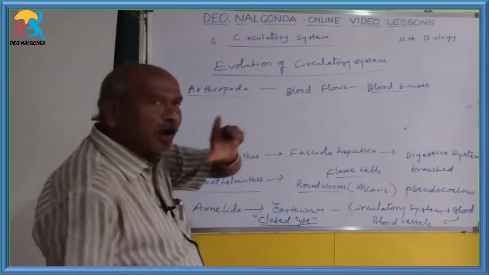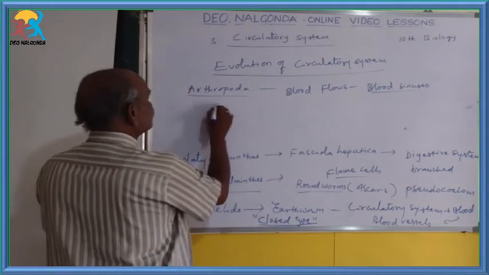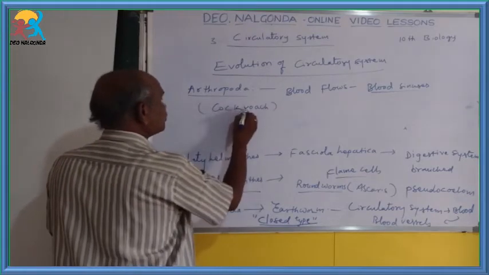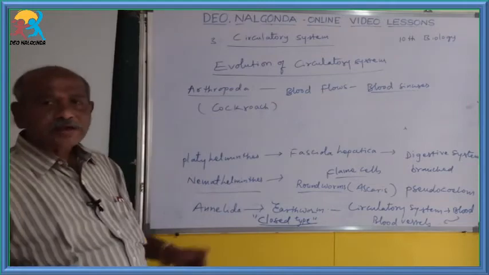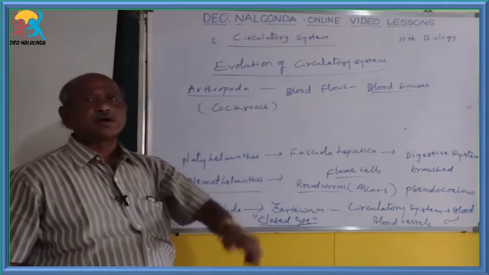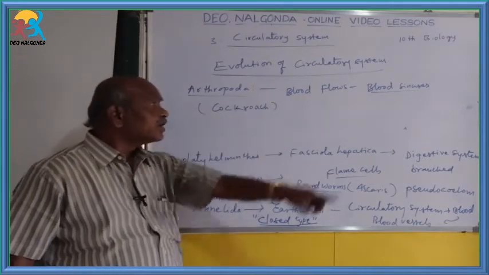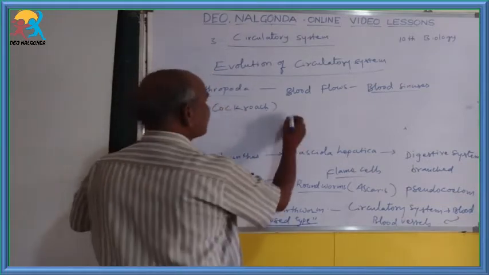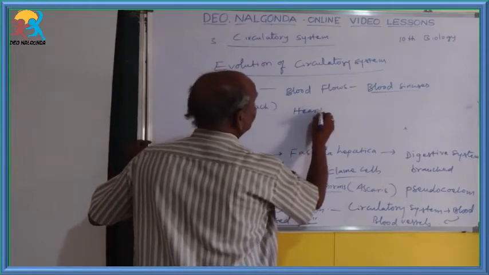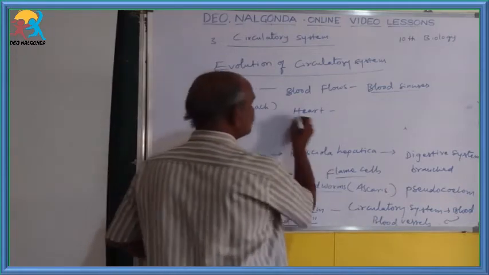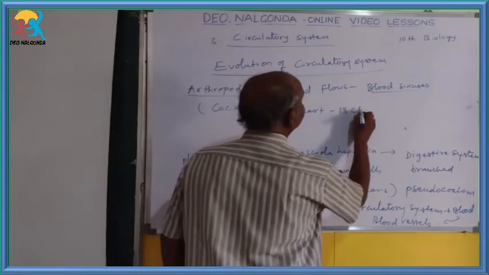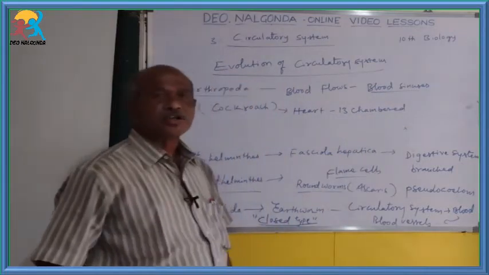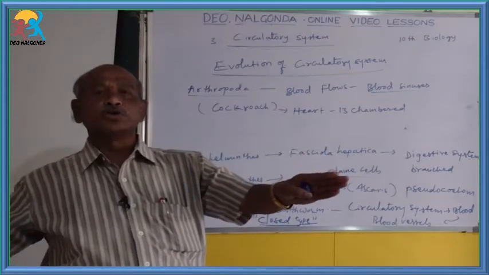Another point you have to remember, for arthropoda the best example is cockroach. In cockroach like organisms, the blood flows inside the blood sinuses. Here the heart is present. In the case of cockroach, the heart is 13 chambered. It looks like a very long tube.